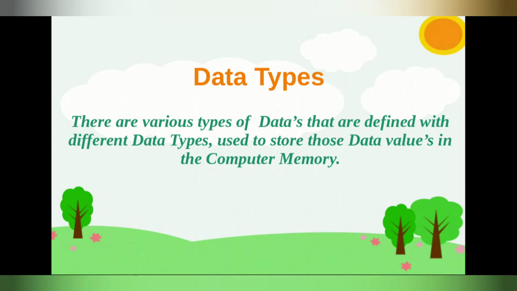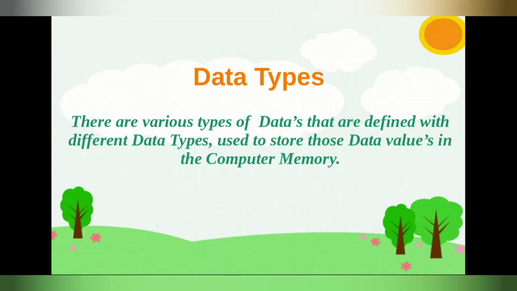For this we use these data types, and after that we store them into the computer memory system, because some variables are numerical, some values are strings, some values are dictionary, list, and many more.